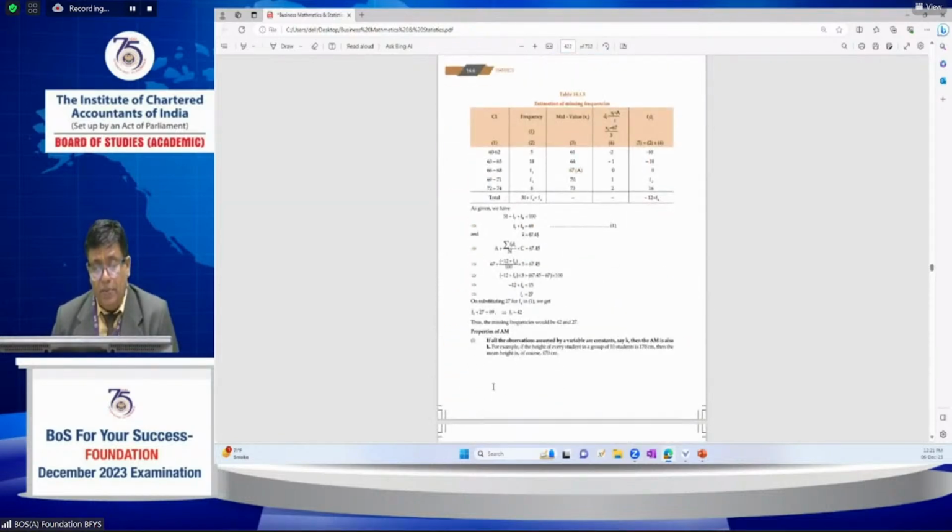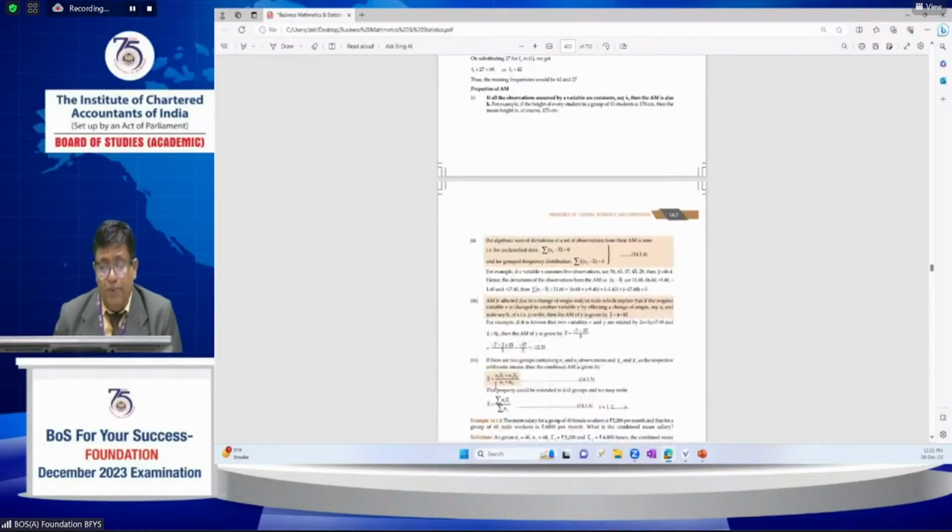If all the observations are assumed to be constant, the AM will also be constant. And if the sum of the algebraic deviations taken from the mean is 0, that is also 0. The AM is affected by change of origin and scale, so a change of origin changes the mean by the same amount.